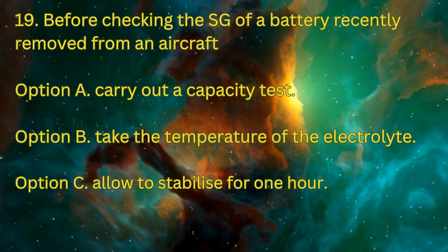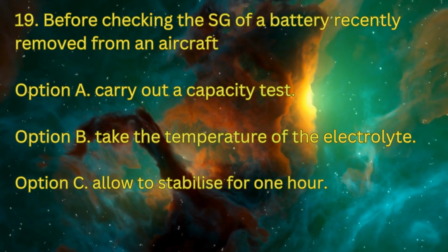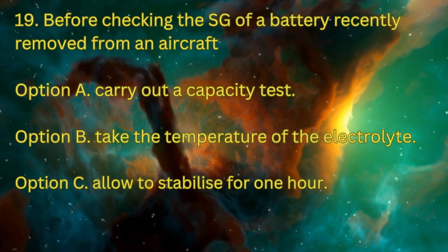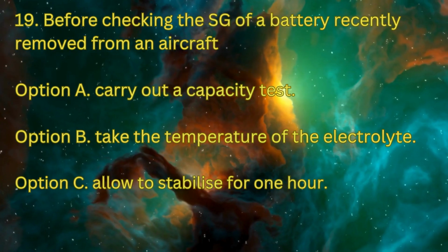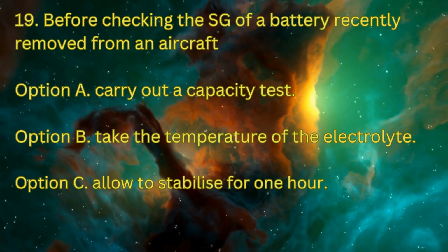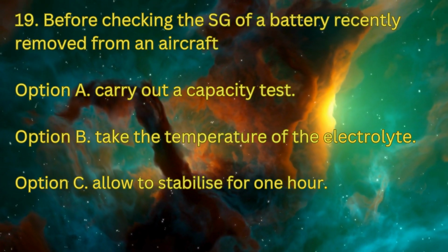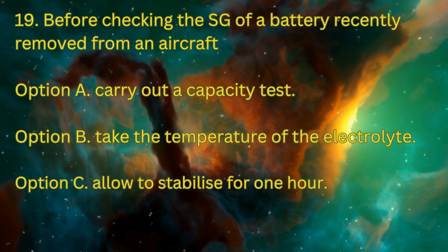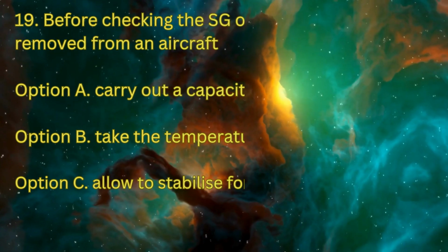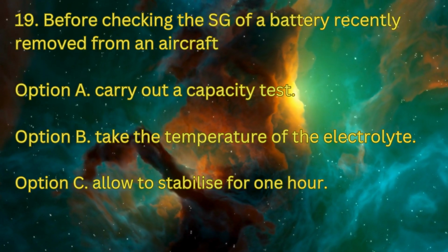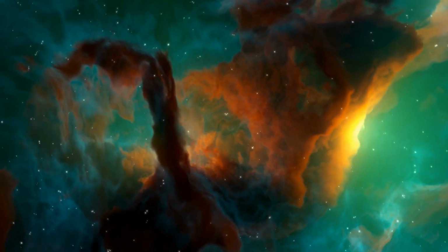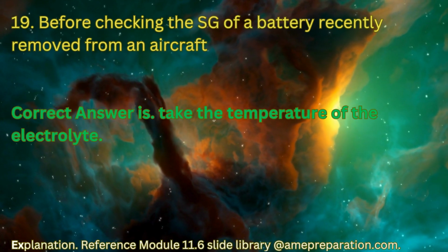Question number 19. Before checking the SG of a battery recently removed from an aircraft: option A, carry out a capacity test; option B, take the temperature of the electrolyte; option C, allow to stabilize for 1 hour. The correct answer is take the temperature of the electrolyte.